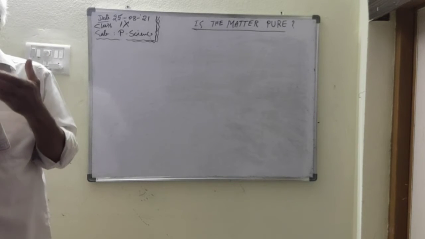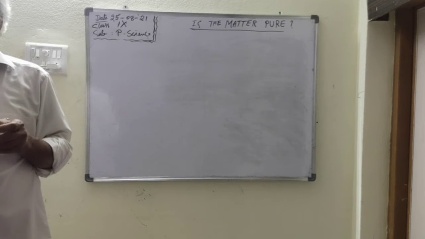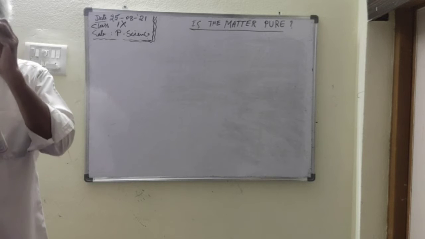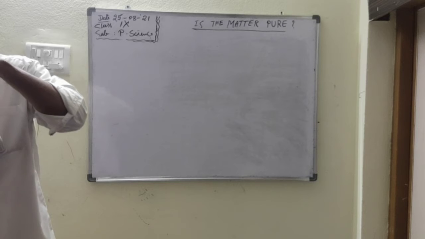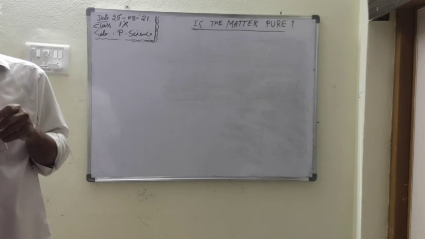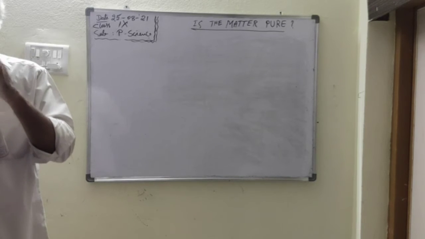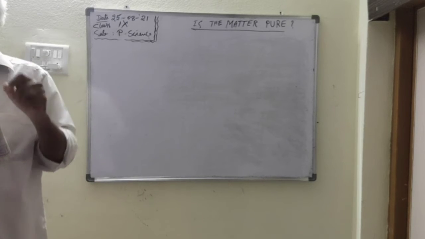Now, centrifuge. Centrifugation means the separation of the lighter particles from the heavier particles of a mixture. Centrifuge is a machine which can separate the lighter particles from the heavier particles of the mixture.